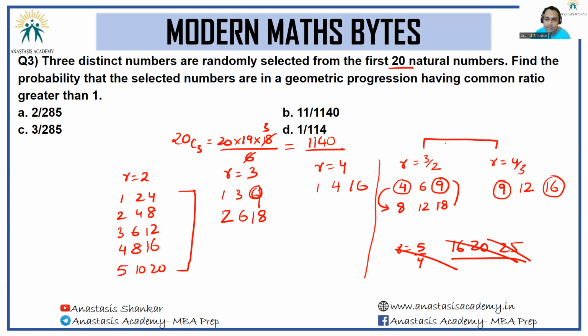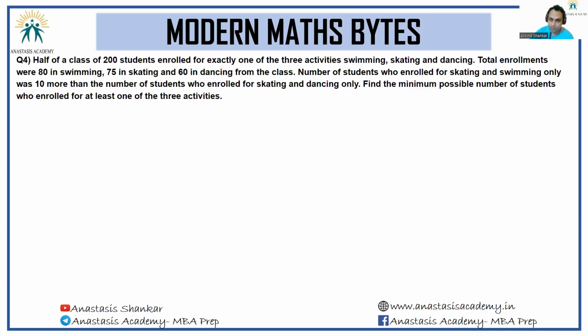We get 11 cases in total. This was the sample space. The answer has to be option B, 11 by 1140.